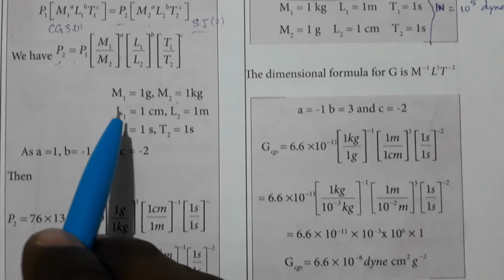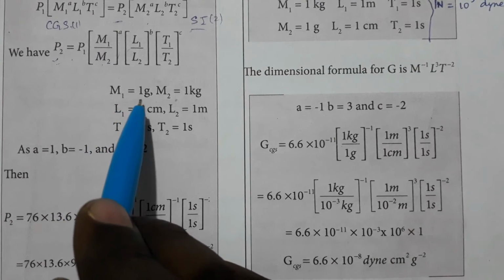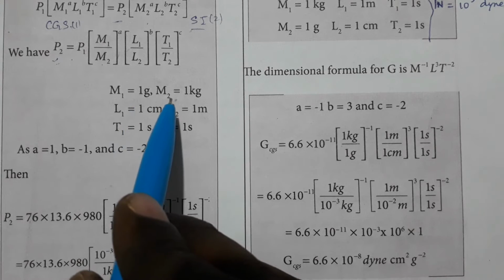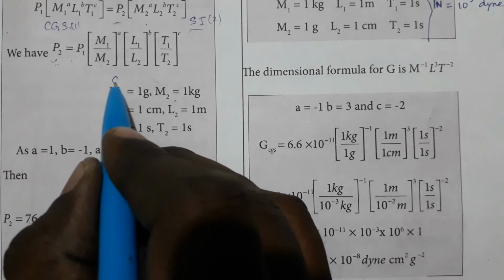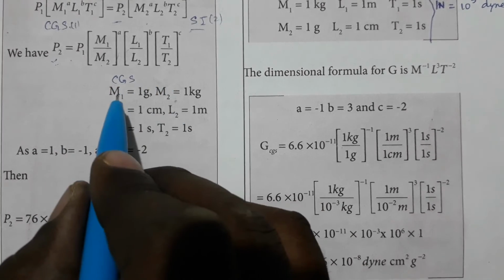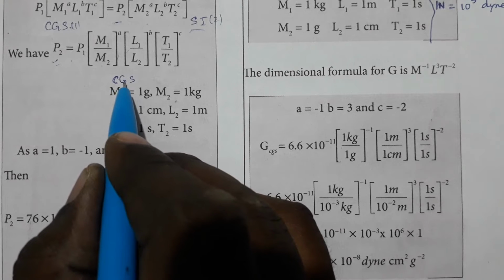Now, we know that M1 is equal to 1 gram, and M2 is equal to 1 kg, because in CGS units it is centimeter, gram, second.